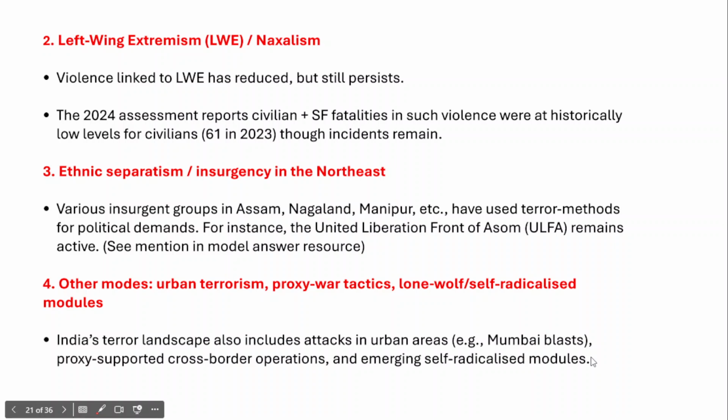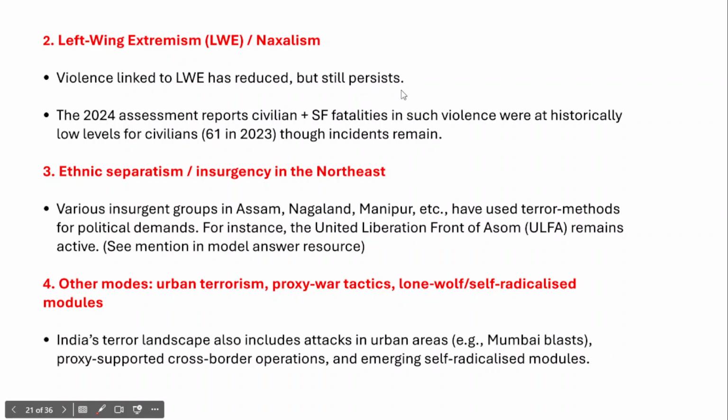However, in recent times, the violence linked to left-wing extremism has been reducing. Despite this decline in violence, it still persists in several places that I have just discussed.